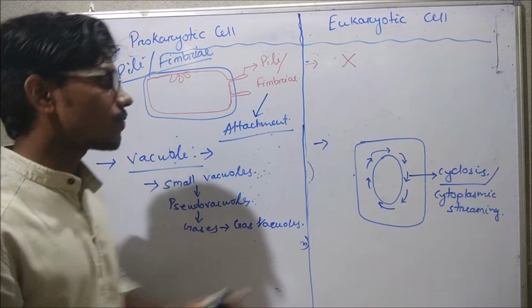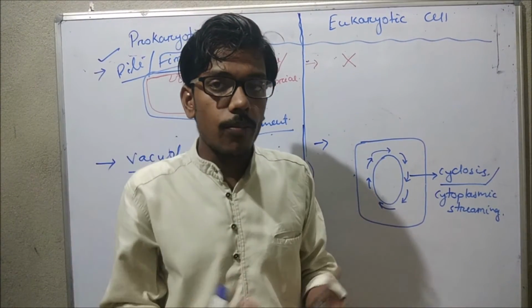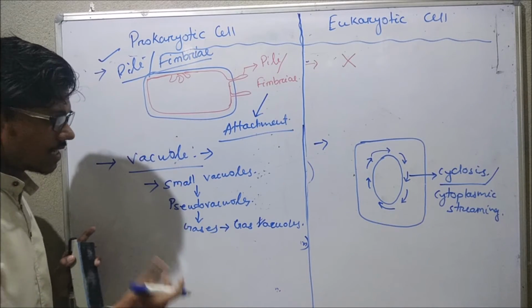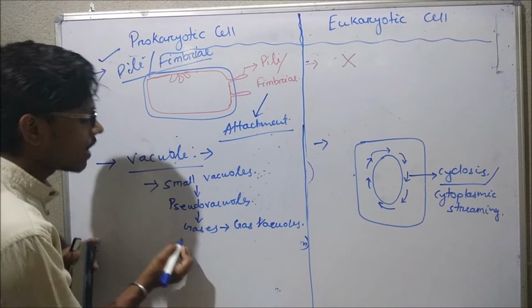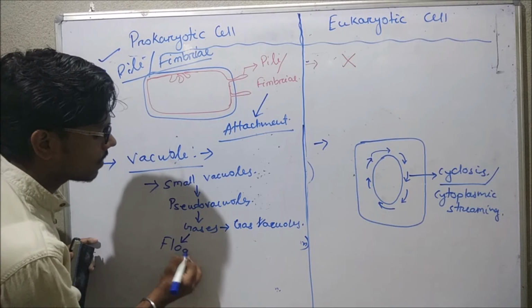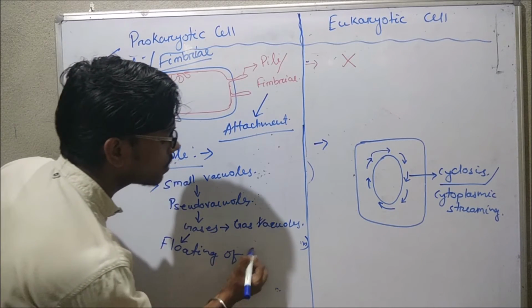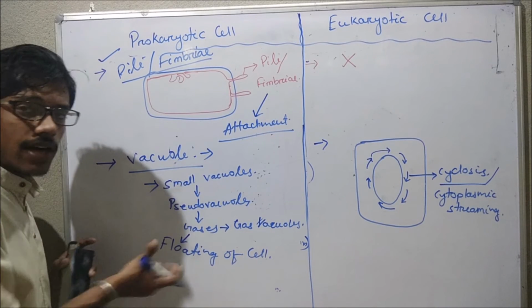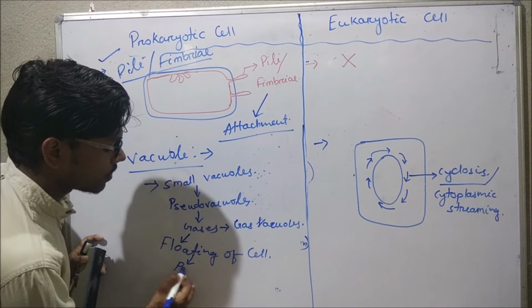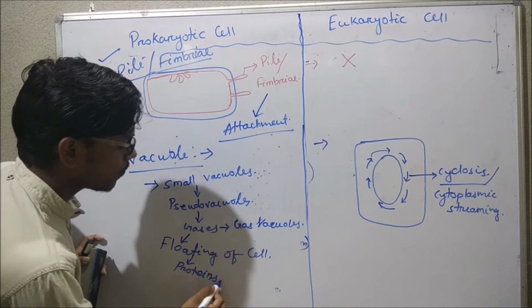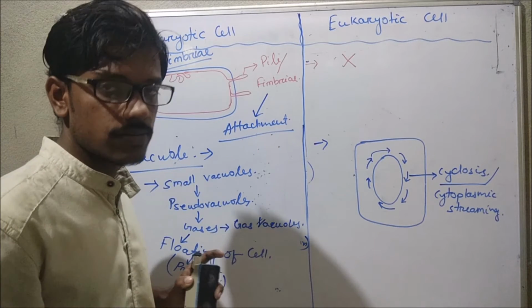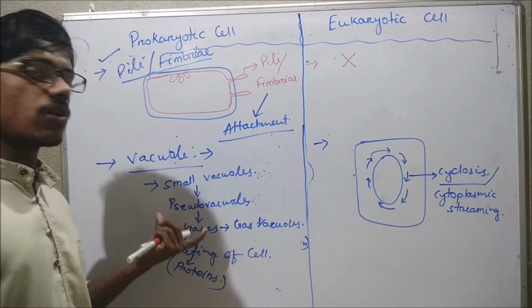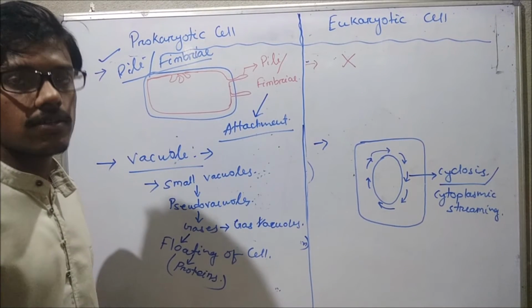In a eukaryotic cell, the vacuole has a definite membrane. But in a prokaryotic cell, the gas vacuoles, as they are filled with gases, help in the floating of the cell. But what are they made up of? They are made up of proteins, protein molecules, protein granules. So this is with respect to the vacuole between the prokaryotic and eukaryotic cell.